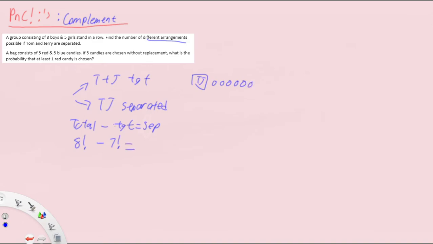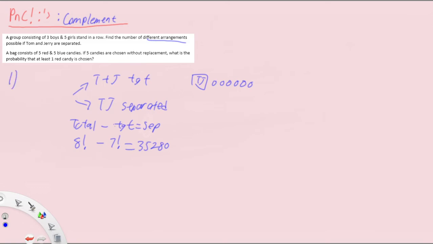This simply gives us 8 factorial minus 7 factorial, which is 7 factorial times 7, 35280. Alright, why 7 factorial times 7? Because I can factorize 7 factorial, I get 8 minus 1. Right, so this is the first part, the first question.